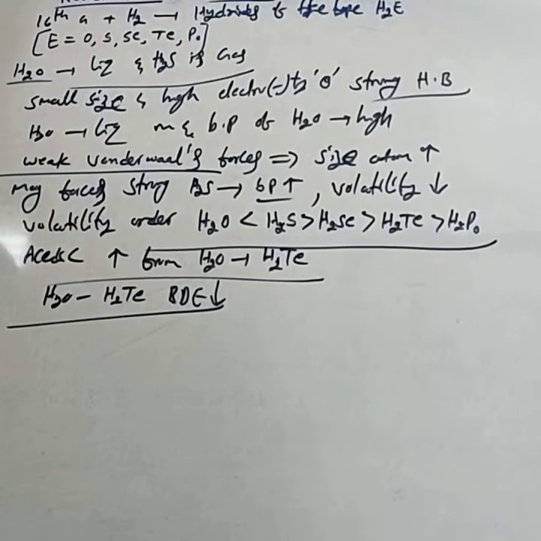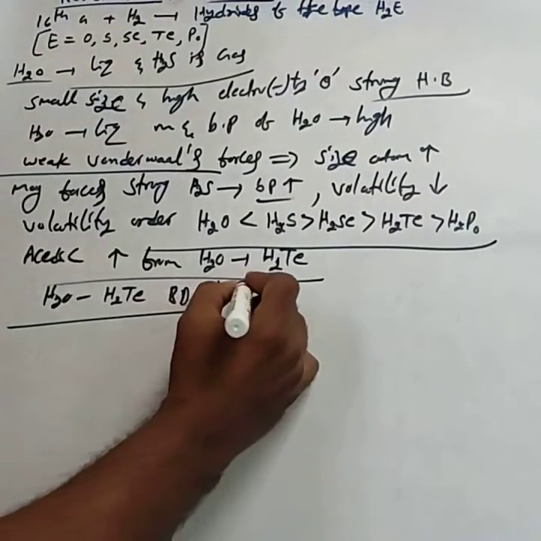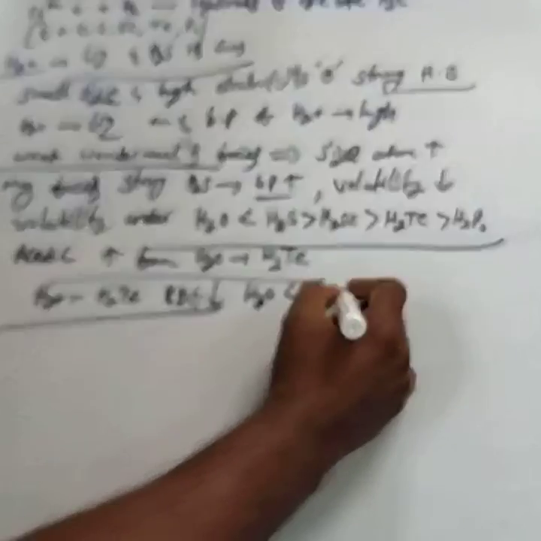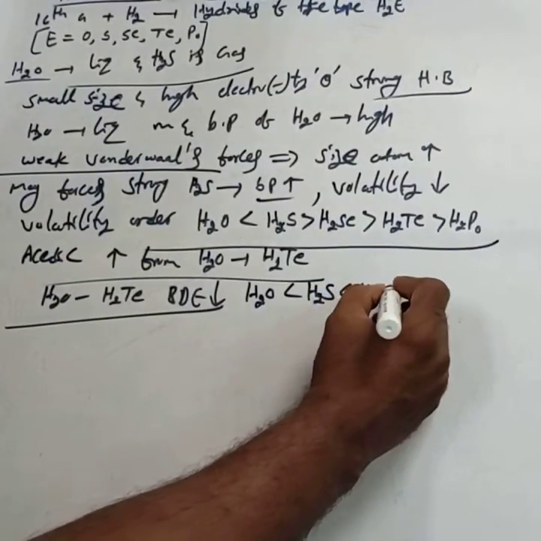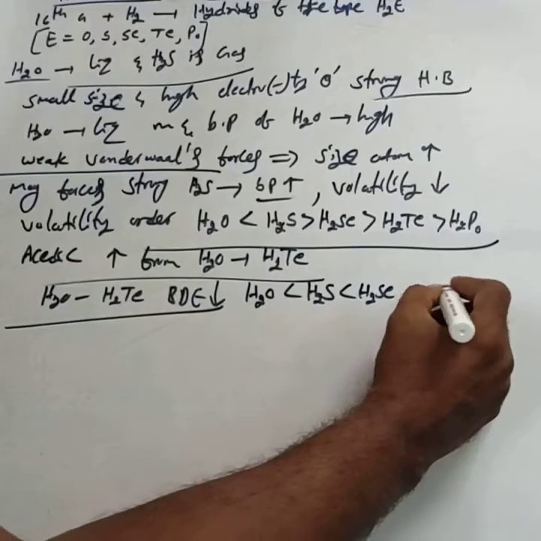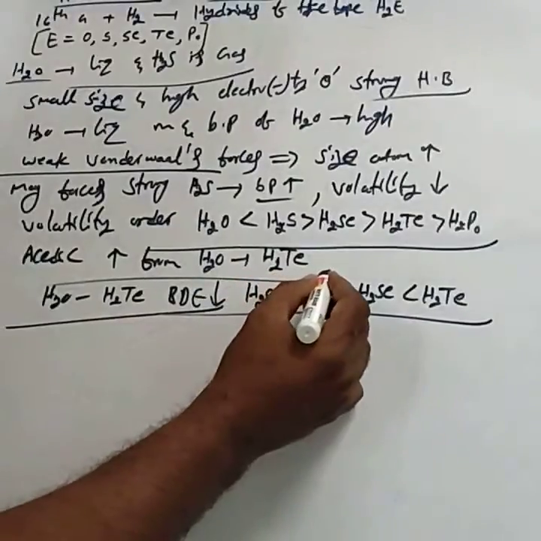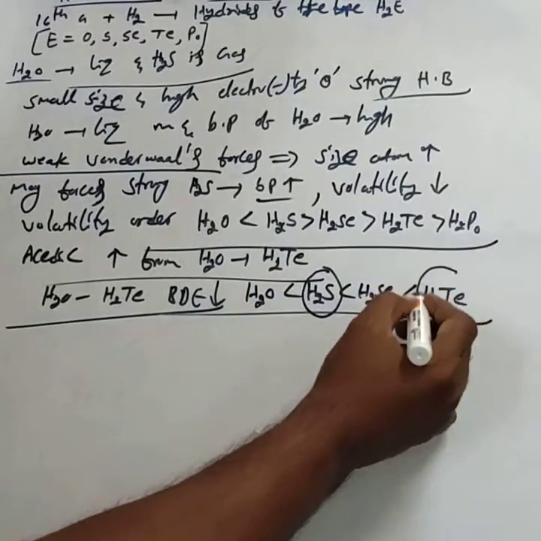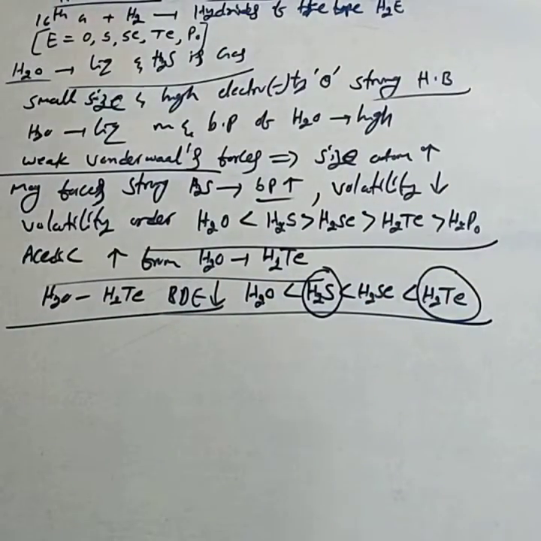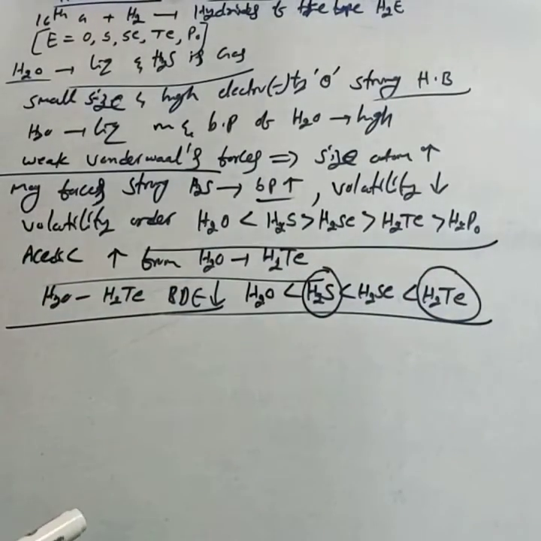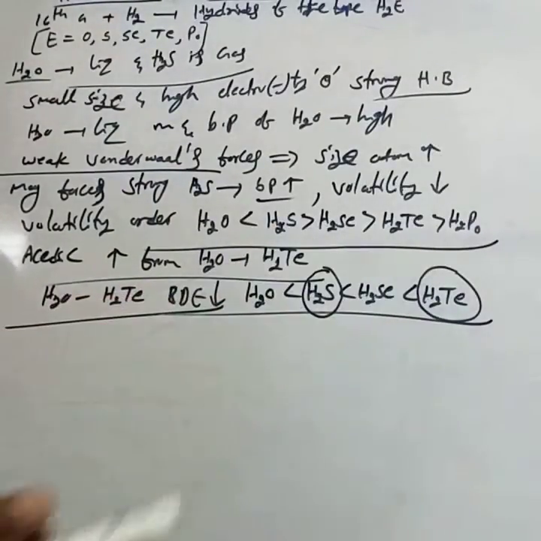The acidic nature is in the order H2O is less acidic than H2S, than H2Se, than H2Te. If they ask why H2S is less acidic than H2Te, the main reason is H2Te has a very low bond dissociation enthalpy compared to H2S. Hence H2Te is a stronger acid.